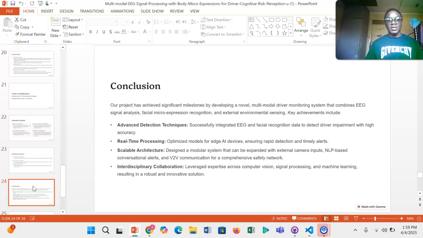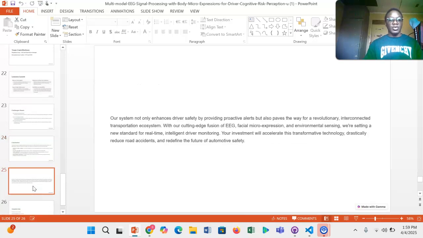Our scalable architecture for bigger markets, as I said, and our interdisciplinary collaboration techniques that we have used in developing this project. So our system not only enhances driver safety by providing proactive alerts, but also paves the way for an evolutionary interconnected transport ecosystem that could be novel.